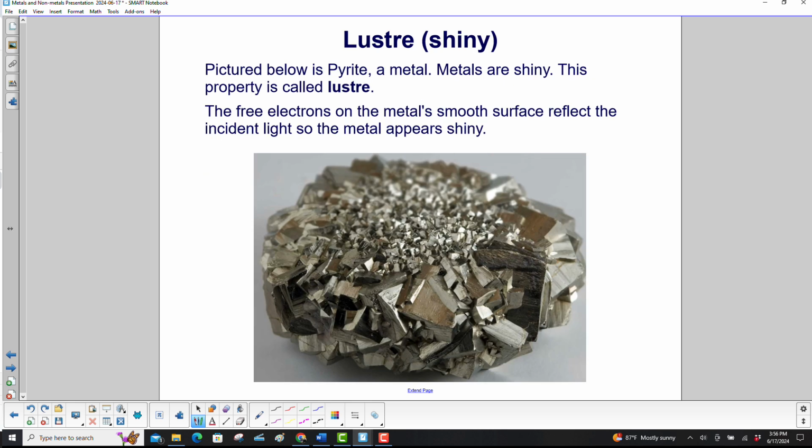The first property we'll talk about is luster. Pictured below is pyrite, a metal. Metals are shiny. This property is called luster. The free electrons on the metal's smooth surface reflect the incident light, so the metal appears shiny.